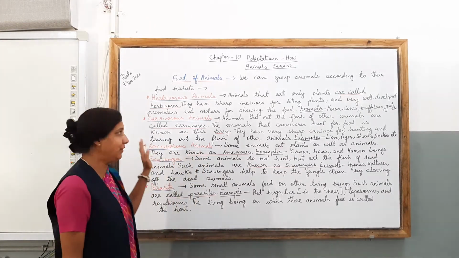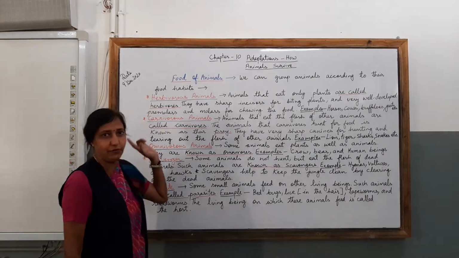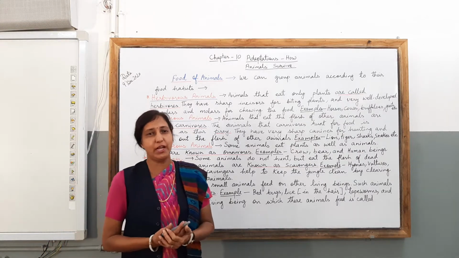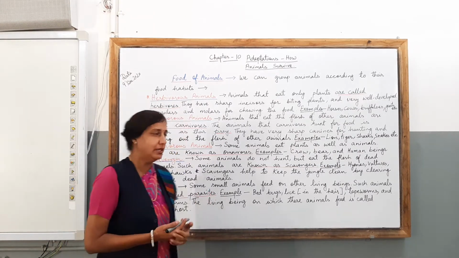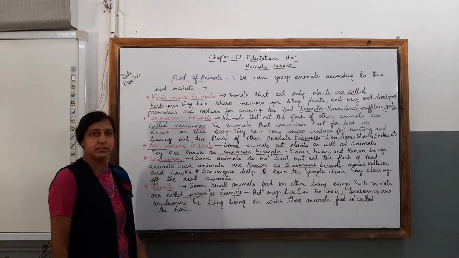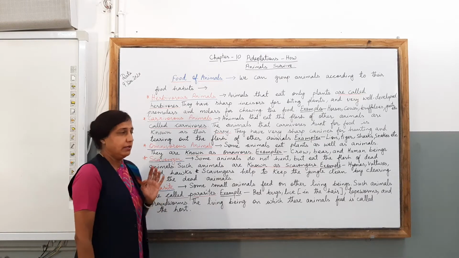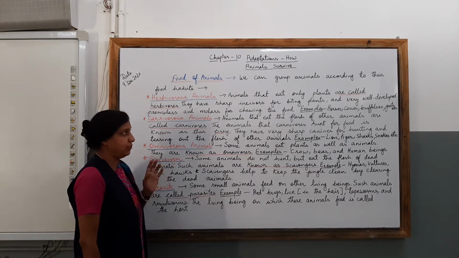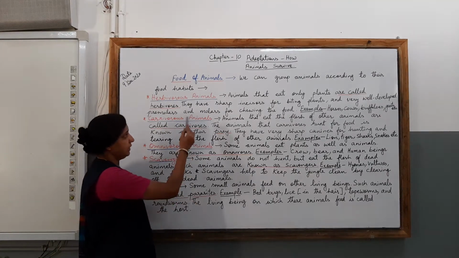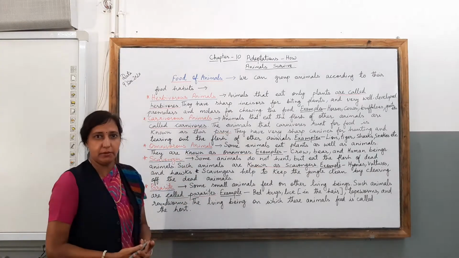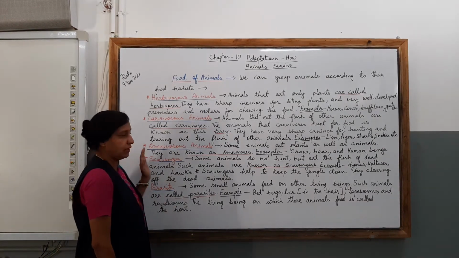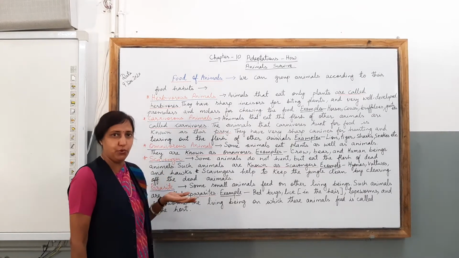For this, children, we will start with the first kind of animals, those are called herbivores. Let us see what type of animals are called herbivorous animals. Children, animals that eat only plants are called herbivores. Remember this: the animals which only eat plants are called herbivores. You must be seeing a few of them around your own society also. So let us see what other features they have to chew their food.